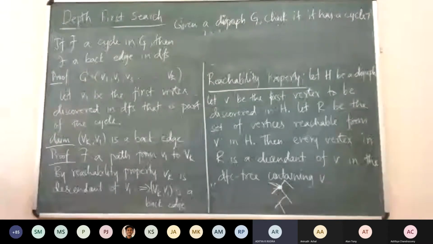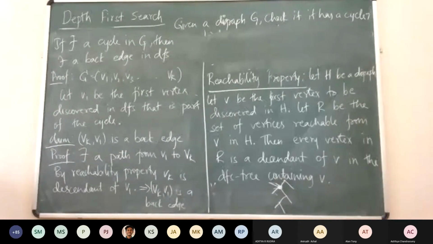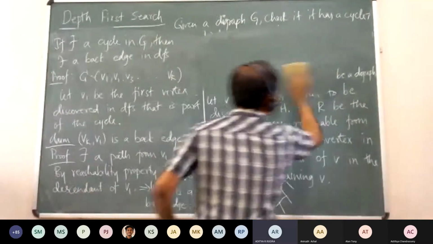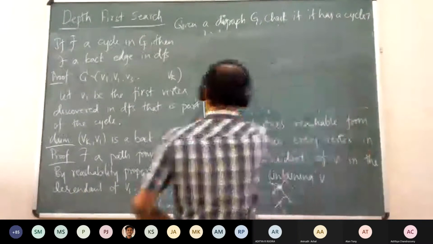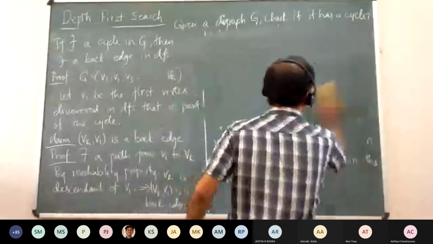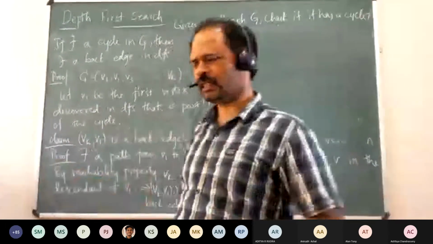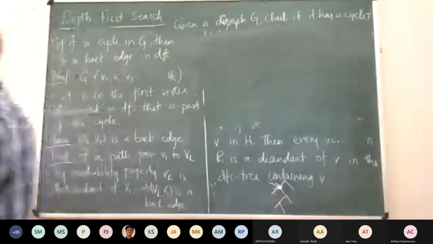Okay, so one minute, let me just write what you are saying. So basically you are using the discovery times and finishing times, is it? We maintain these anyway.